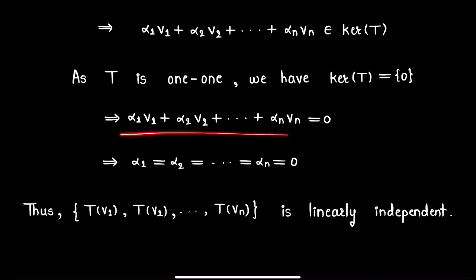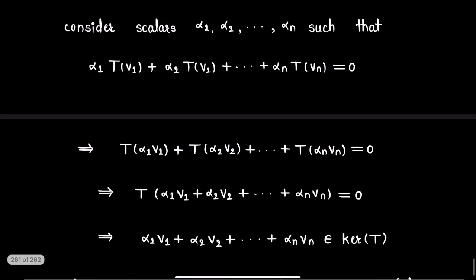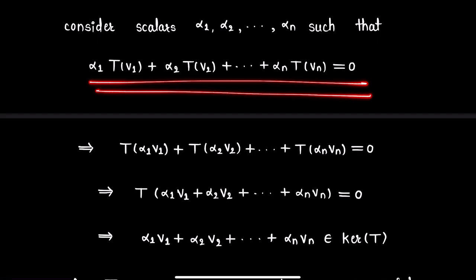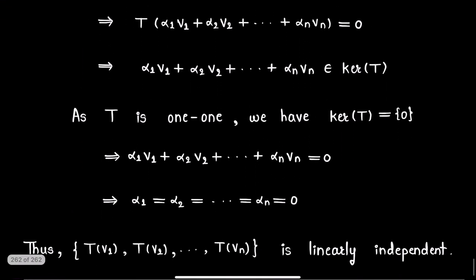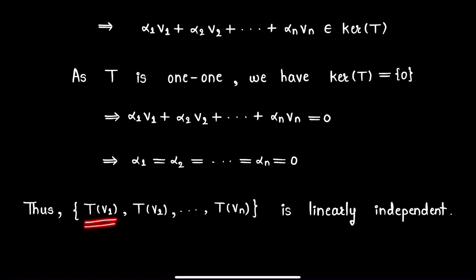And this is a linear combination of these n linearly independent vectors with some n scalars. So as this linear combination is equal to 0, we must have these n scalars alpha 1, alpha 2 up to alpha n equal to 0. And as these n scalars come out to be 0 when the linear combination we have considered is equal to 0, we must have these n vectors TV1, TV2 up to TVn linearly independent in vector space W, and this proves the given result.